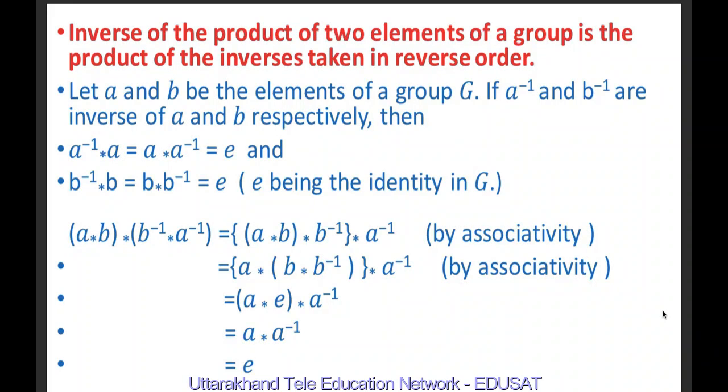But B star B inverse is the identity element E. So we are left within the bracket with A star E, and outside we have star A inverse. But A star E is A. Therefore, on the right hand side we have A star A inverse, and this is equal to E.